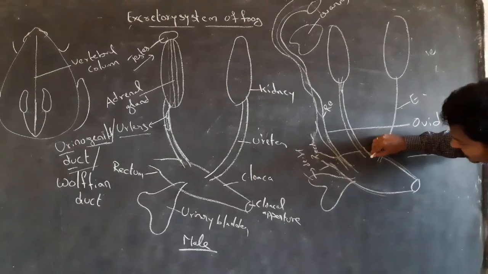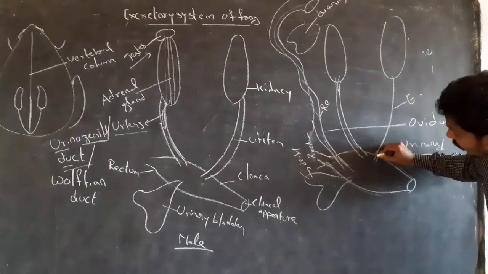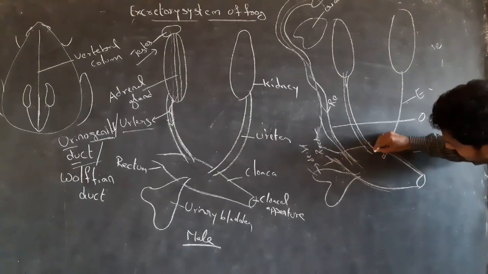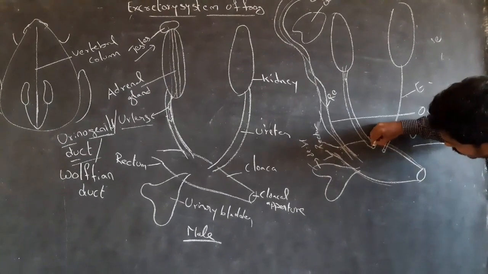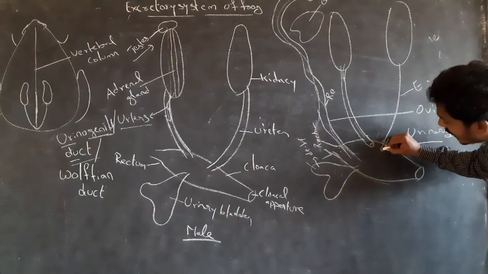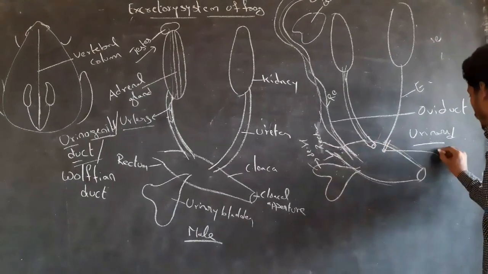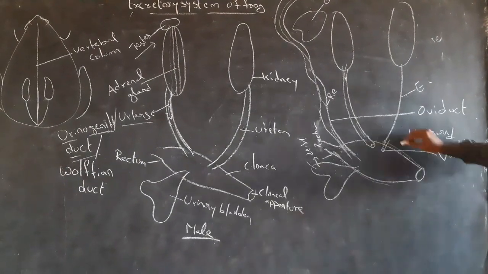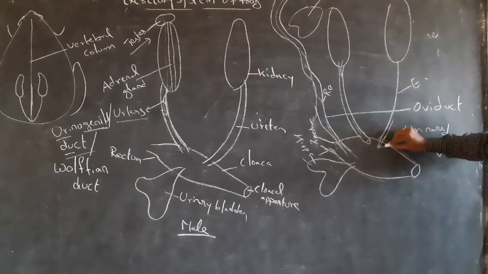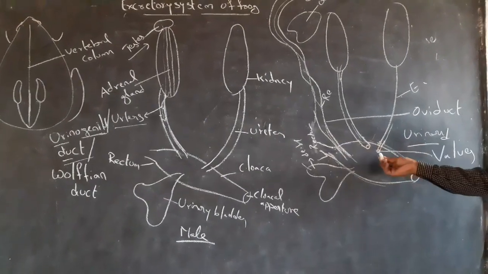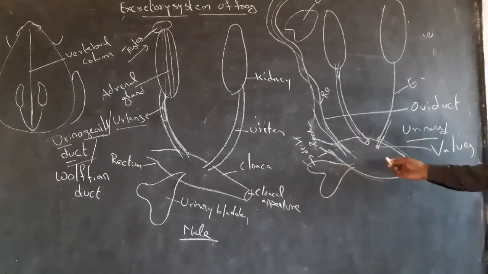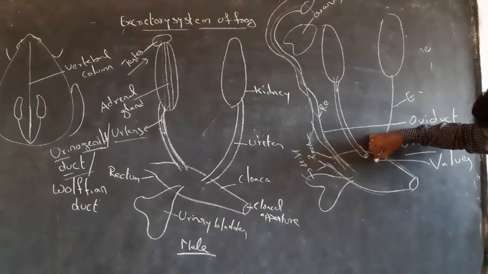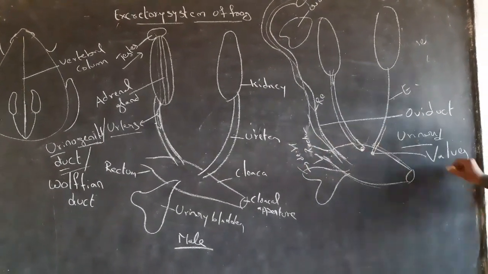Ureters open into the cloaca through an aperture, and this aperture contains valves.